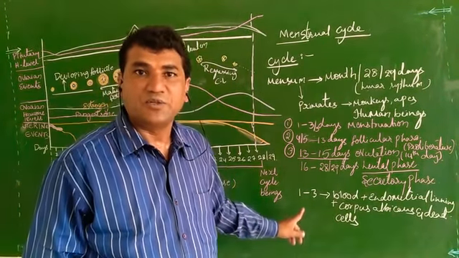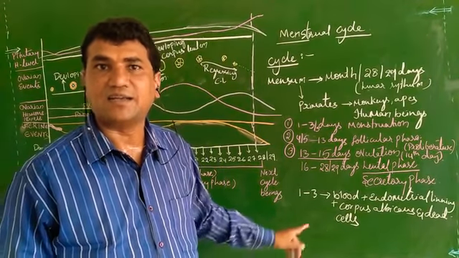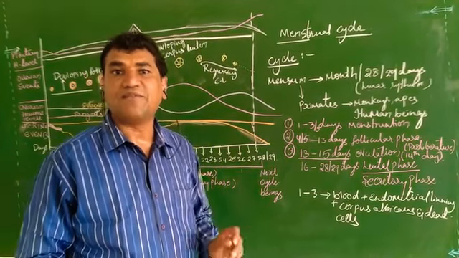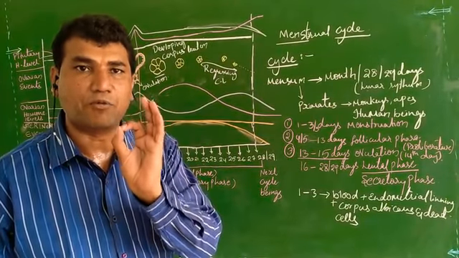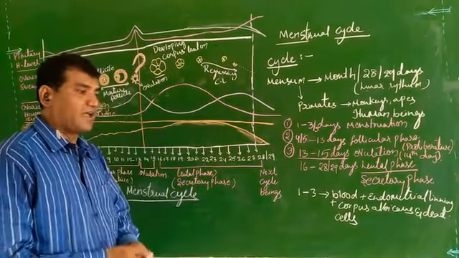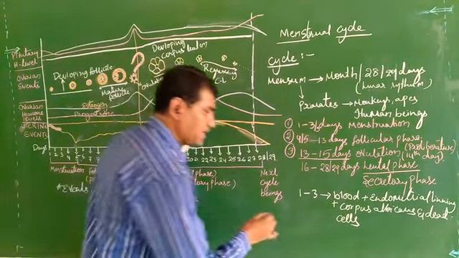This is an indication that the female is having a normal reproductive cycle.